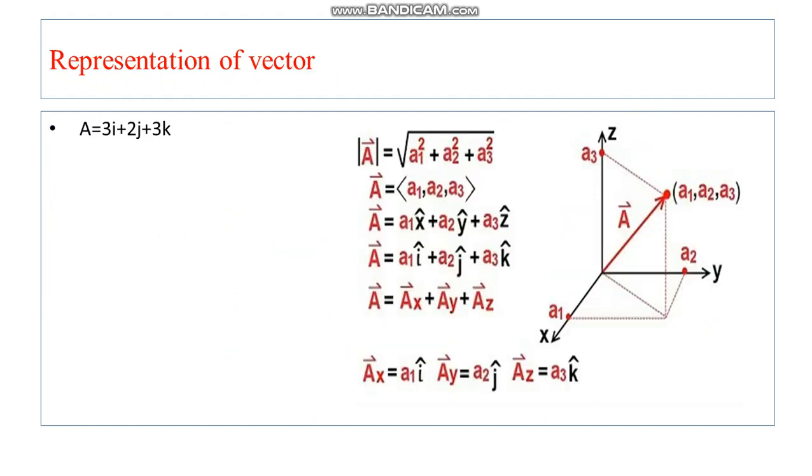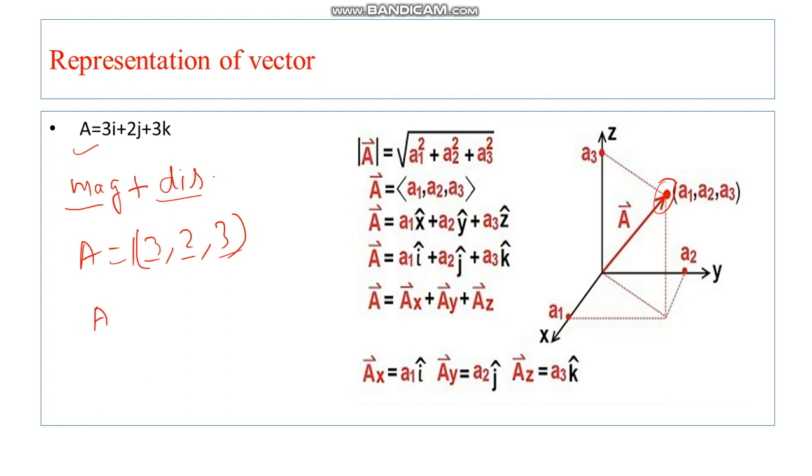The second topic is the representation of a vector. So how do we represent a vector? To represent a vector we need both things: the first one is magnitude and the other one is direction. Suppose you are representing a vector and the coordinates of this point are 3 comma 2 comma 3. That means the x coordinate is 3, the y coordinate is 2 and the z coordinate is 3.